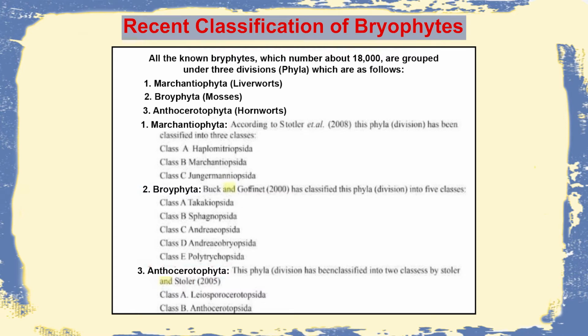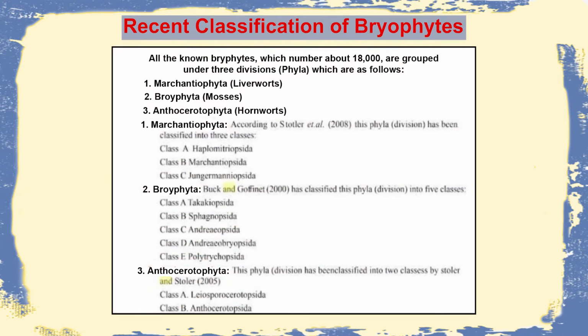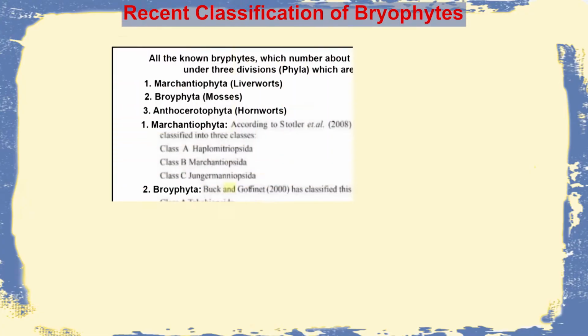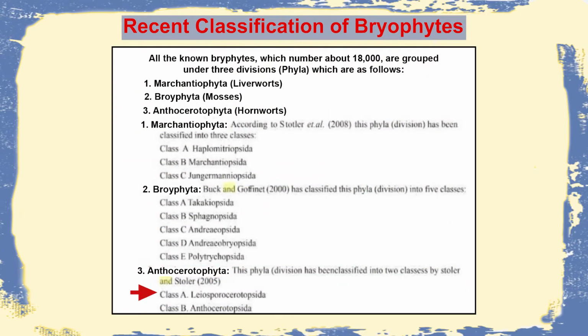The group Bryophyta was further subdivided by Buck and Goffinet in the year 2000 into 5 classes, namely Takakiopsida, Sphagnopsida, Andreaeopsida, Andreaeobryopsida and Polytrichopsida. And the group Anthocerotophyta was further subdivided by Stotler and Stotler 2005 into 2 groups, namely Leiosporocerotopsida and Anthocerotopsida.